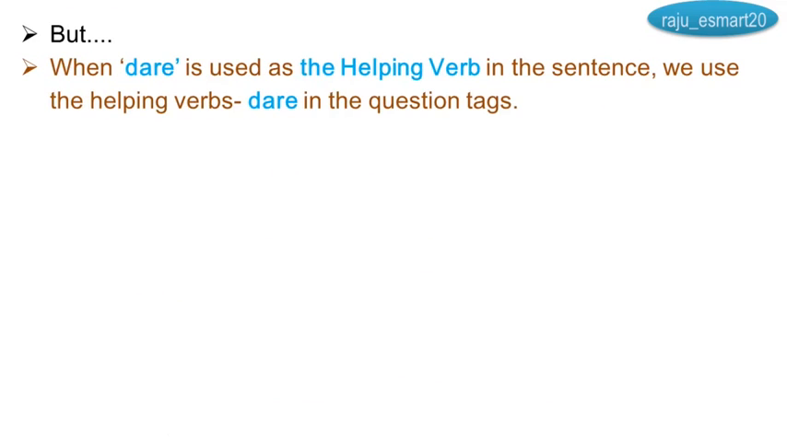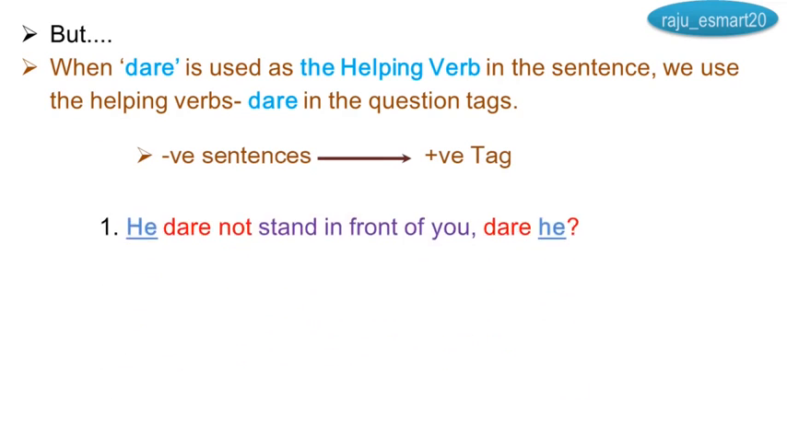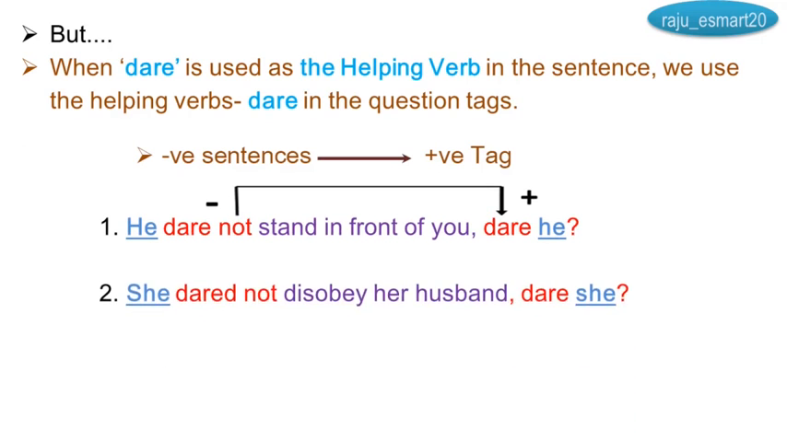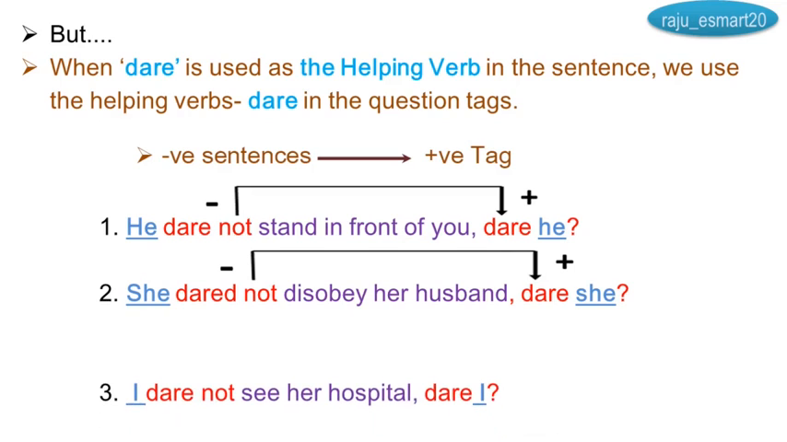But when dare is used as the helping verb in the sentence, we use the helping verb dare in the question tags. Usually we are using the negative forms here. He dare not stand in front of you, dare he? She dared not disobey her husband, dare she? I dare not see her in hospital, dare I?